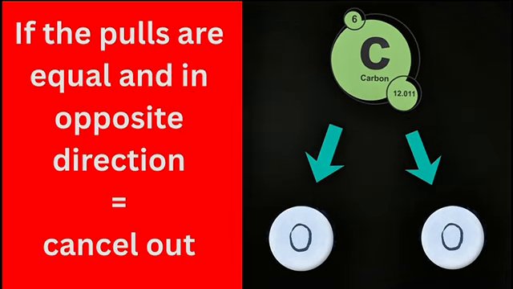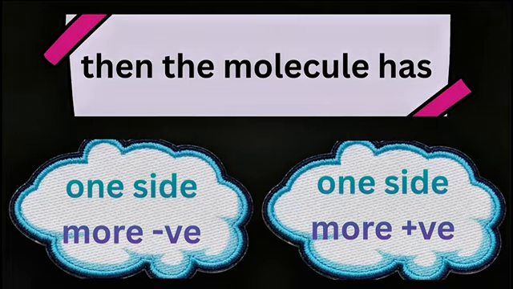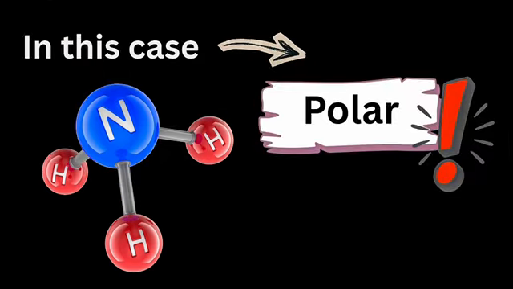If the pulls are equal and in opposite directions, they cancel out. When this happens, the molecule is nonpolar. If the pulls do not balance, then the molecule has one side that is more negative and one side that is more positive. In this case, the molecule is polar.